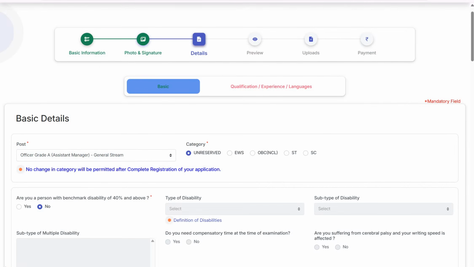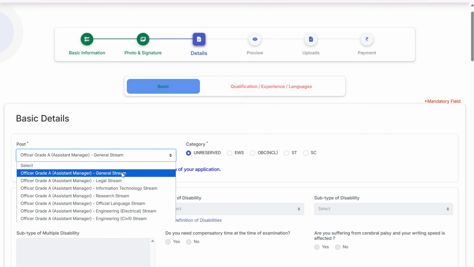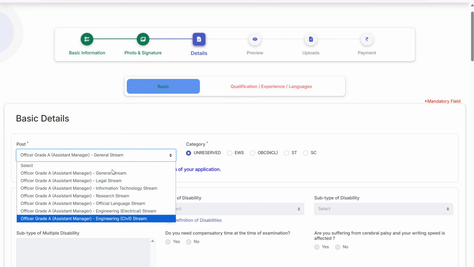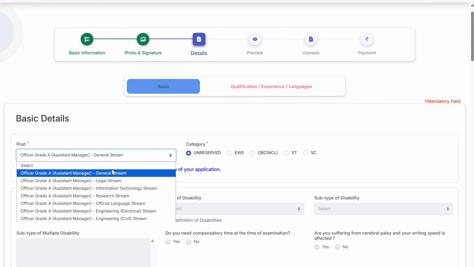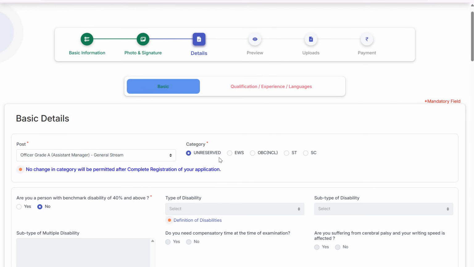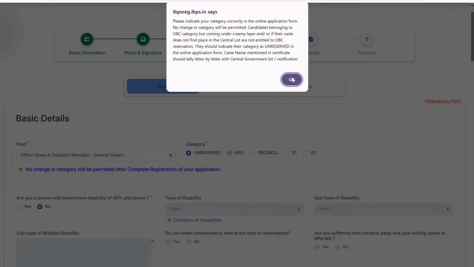Once you have filled out the photo and signature, you will be able to move ahead to fill in the other details. Now this page will have details related to your examination and your required qualification. As you can see, the first thing is you have to choose the post. If you are filling from the general stream or legal stream, you have to fill that out. If you are making applications from two streams, as I said, you will have to make 2 separate applications. You can log in with the same registration and then apply again, choosing another stream. Okay, you have to choose your category, unreserved, EWS, whichever category you are from.